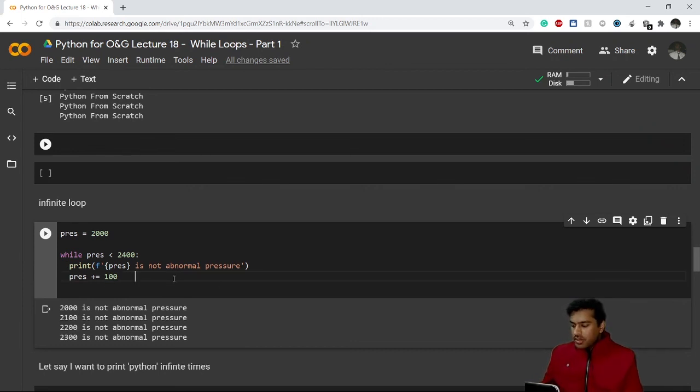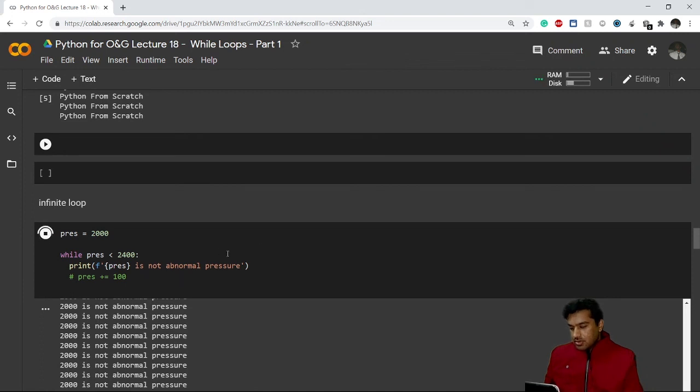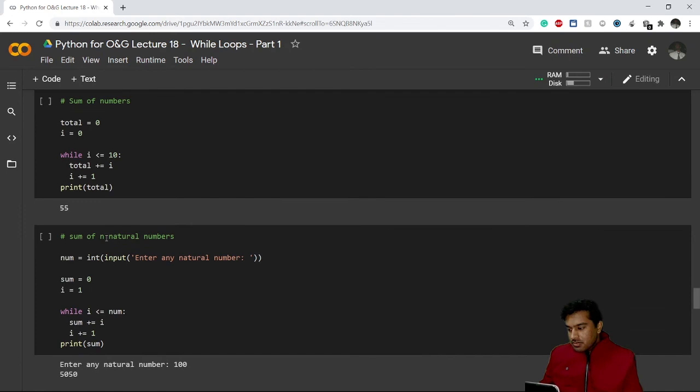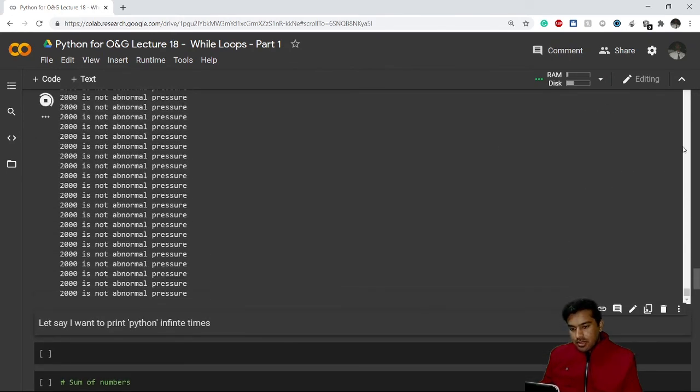I have already told you that if I just remove this incremental or any decremental which is present here, then there is no limit to this loop, and it will run an infinite number of times. So if I run this, you can see the code is still running, the cell is still running. It will keep running till tomorrow also if I don't stop it manually. So this is how it is printing infinite values. I can scroll down here.